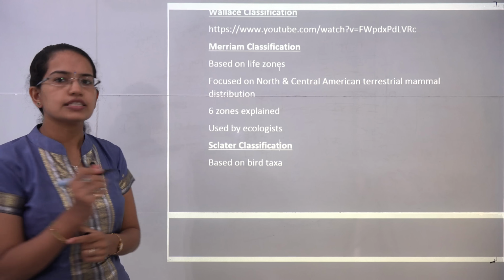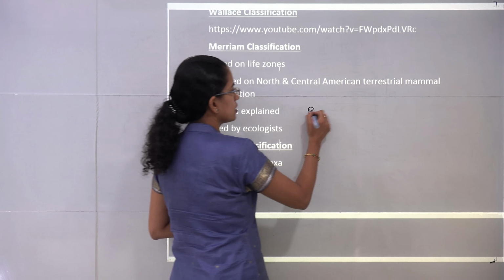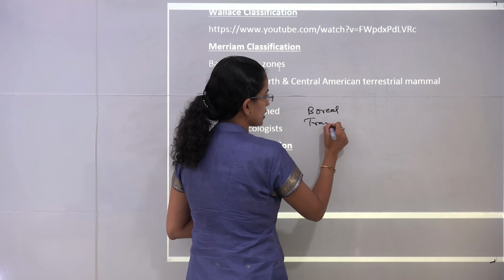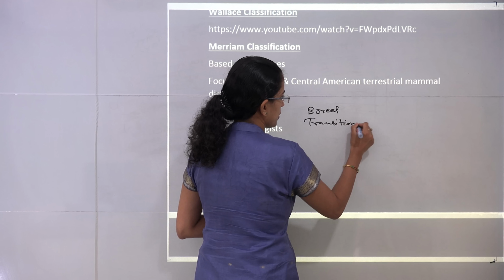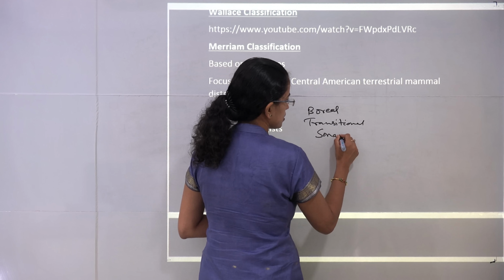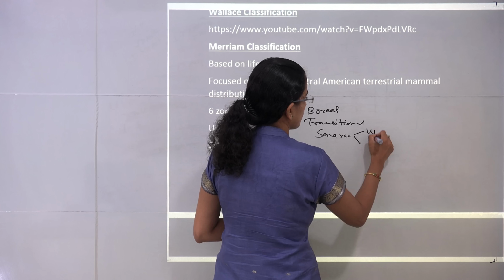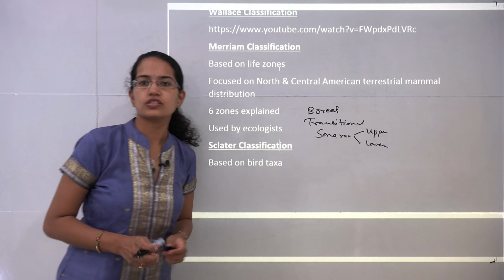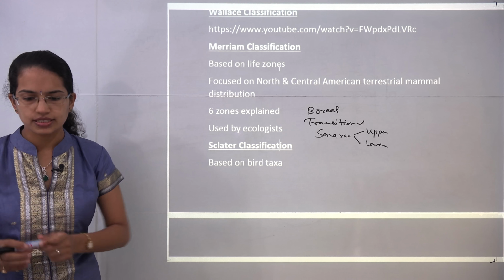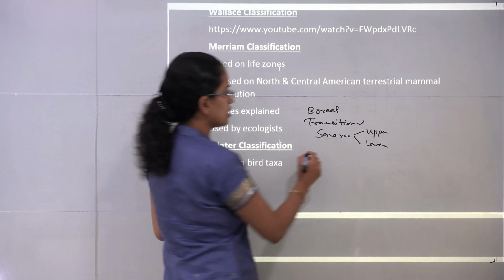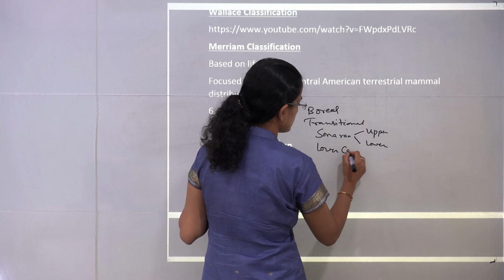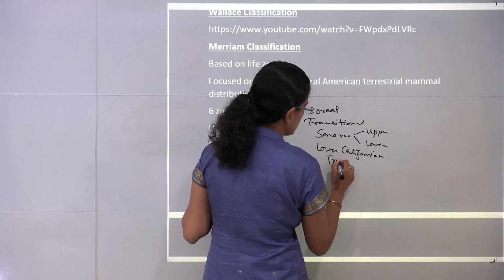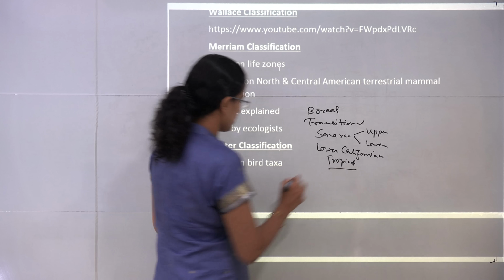The areas that he tried to demarcate were the Boreal area, then the transitional area, and the Sonoran Desert, upper and lower, so two categories for the Sonoran region. Then finally the Lower California and the tropical area. So these were the 6 areas that Merriam demarcated.